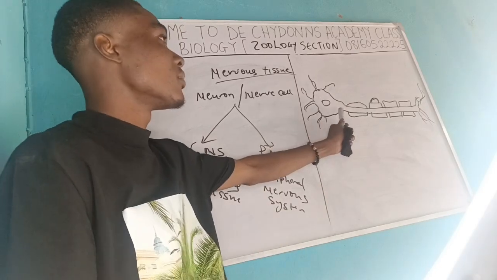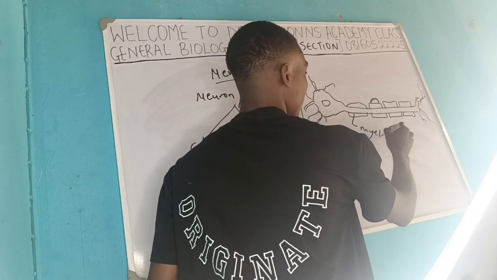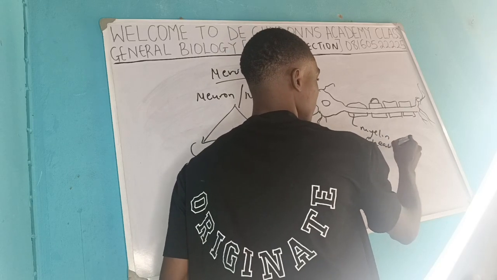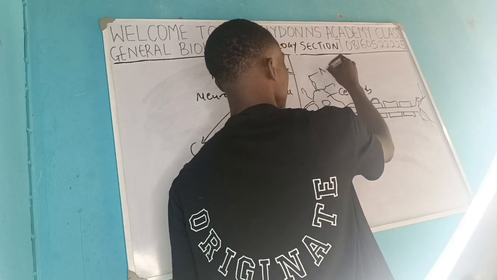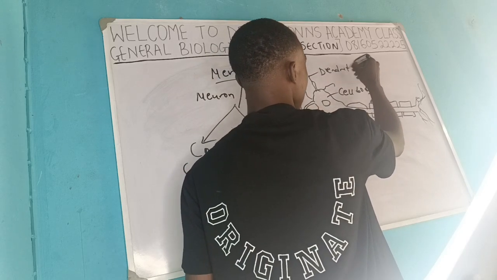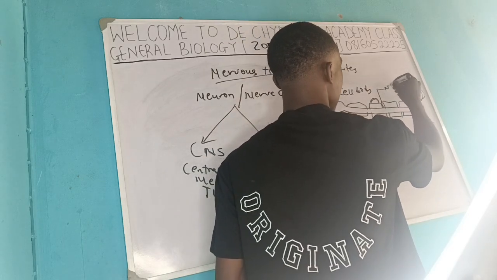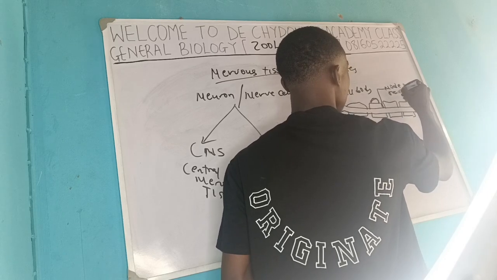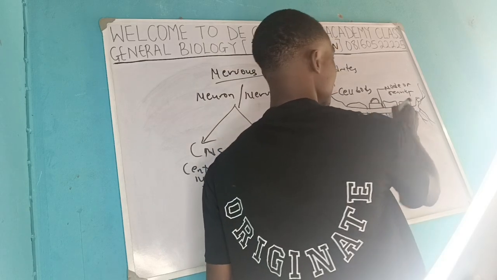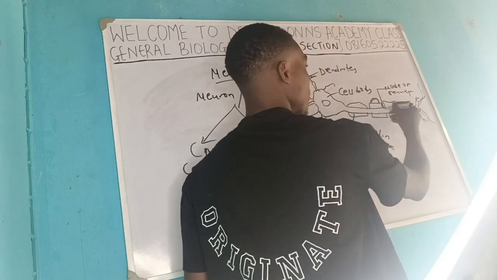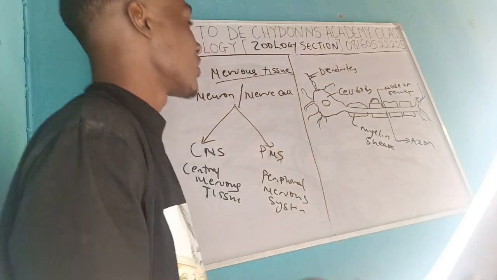All right, this is a typical drawing of a nerve cell. These ones are called the myelin sheath. This is the cell body. All these things are the dendrites. This particular point is called the node of Ranvier. This process that you are seeing here is called the axon.